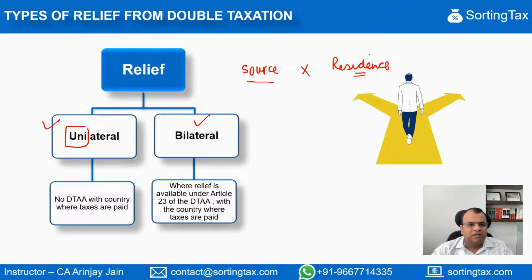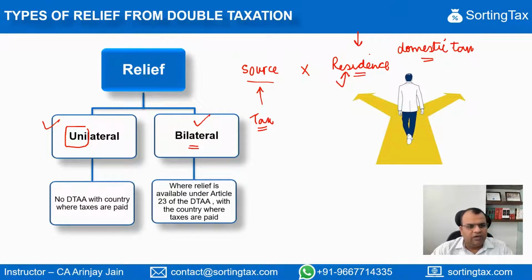In such a case, if tax is paid in the source state, because there is no treaty in terms of which credit will be allowed, the resident state may, under its domestic tax laws, allow credit for the taxes paid in the state of source against the tax payable in this country on that particular income.